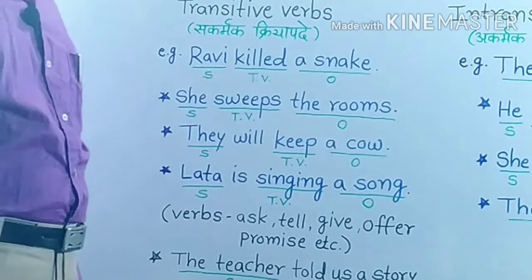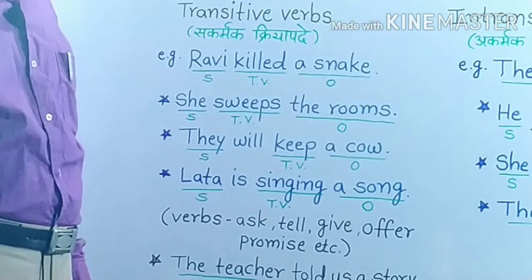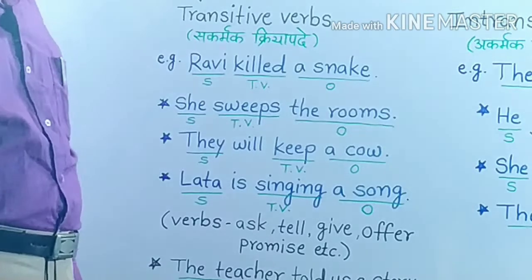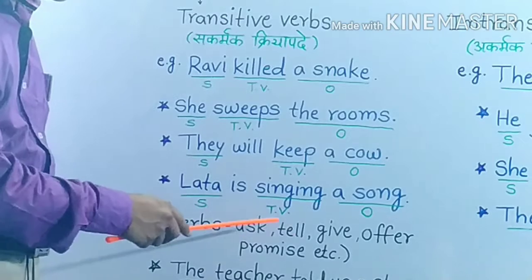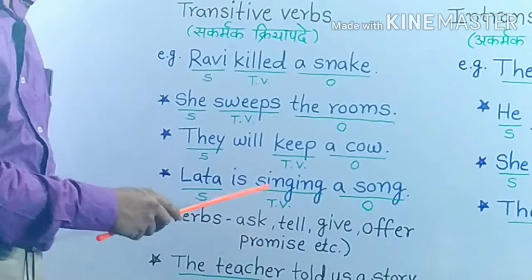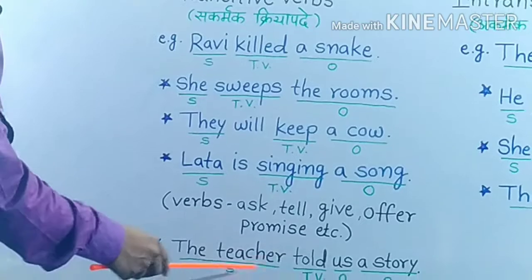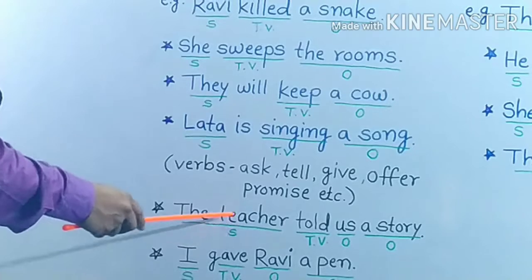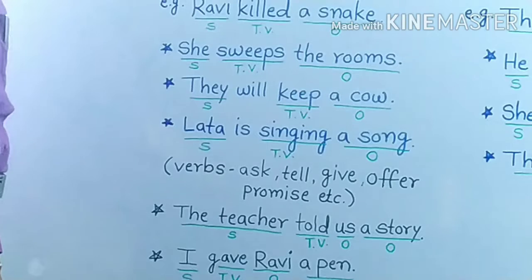Friends, generally a transitive verb takes only one object. But there are some verbs they take two objects. Which are those verbs? For example, ask, tell, give, offer, promise, etc. Let's take one example. The teacher told us a story.